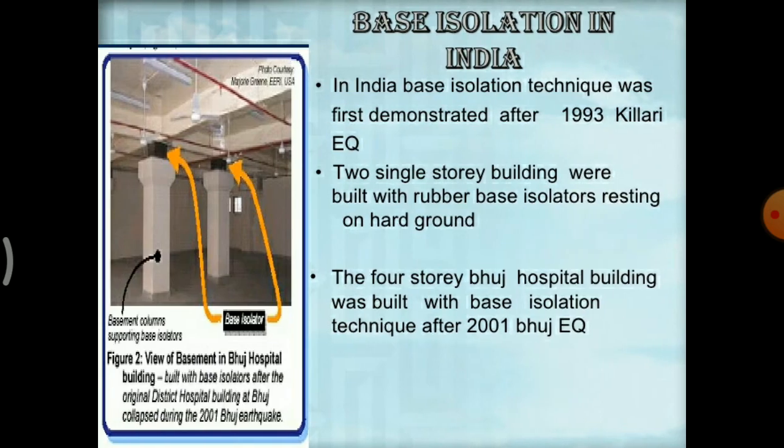In India, the base isolation technique was first demonstrated after the 1993 Killari earthquake. Two single-story buildings were built with rubber base isolators resting on hard ground. The four-story Bhuj Hospital building was built with the base isolation technique after the 2001 Bhuj earthquake. We can see the base isolators in the diagram also.